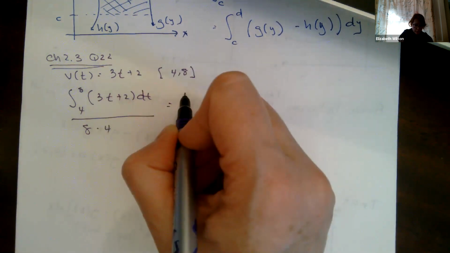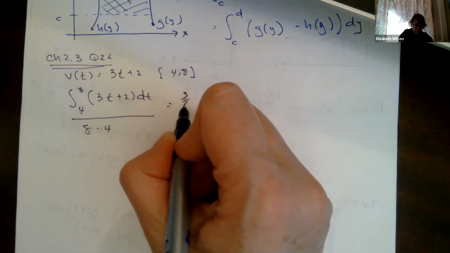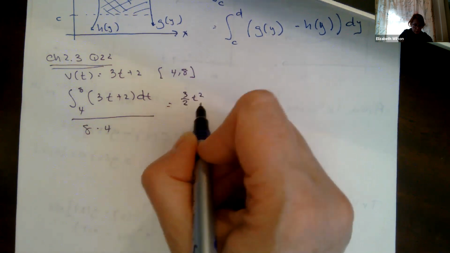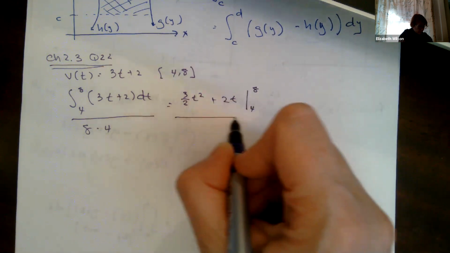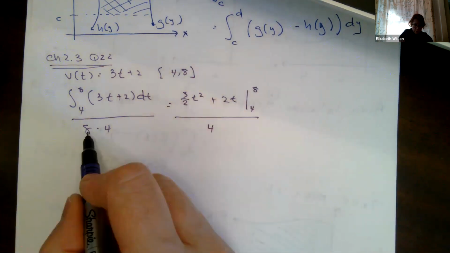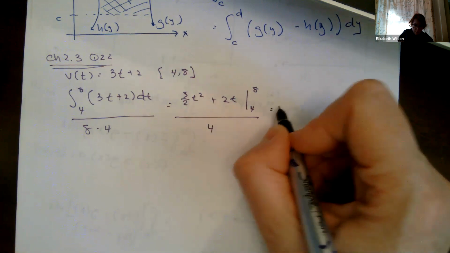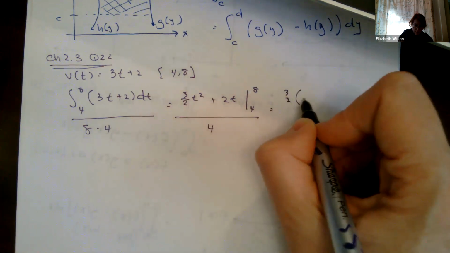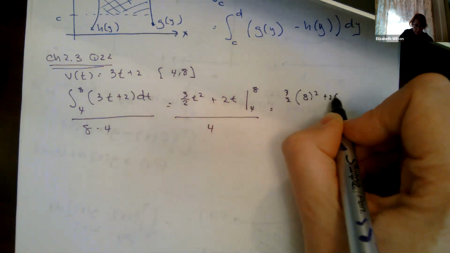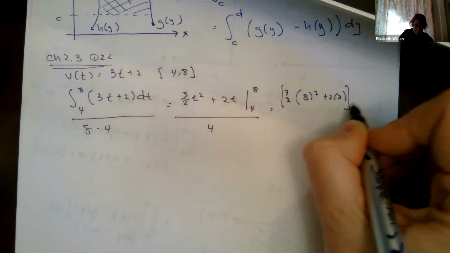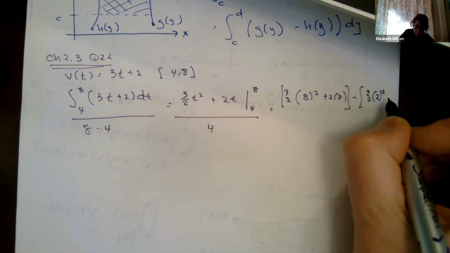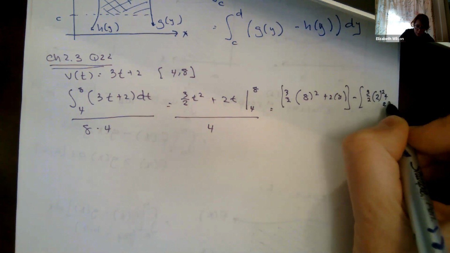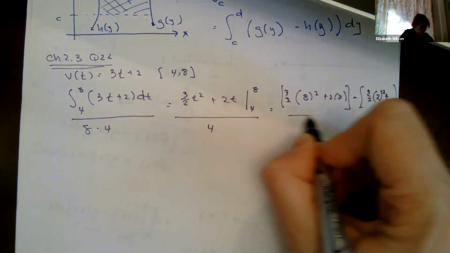When I integrate this, I'm going to get 3t squared over 2 plus 2 times t, and I'm going to evaluate that from 4 to 8, and that's all going to be divided by 8 minus 4, which is 4. So this is going to be 3 halves times 8 squared plus 2 times 8, minus 3 halves times 2 squared, plus 2 times 2, all over 4.